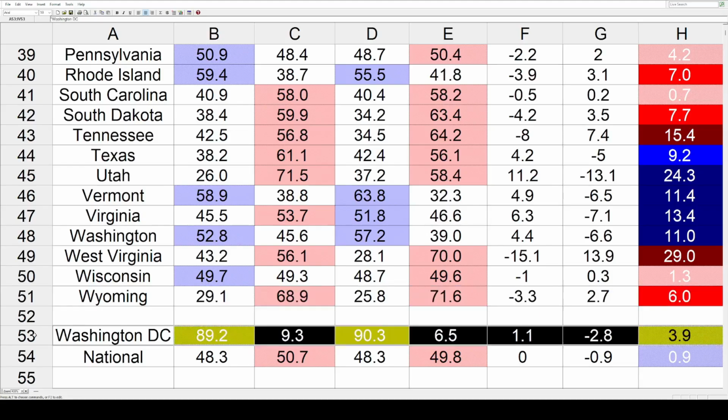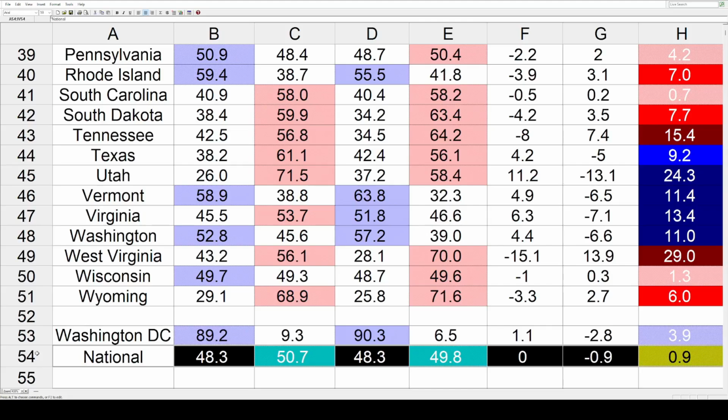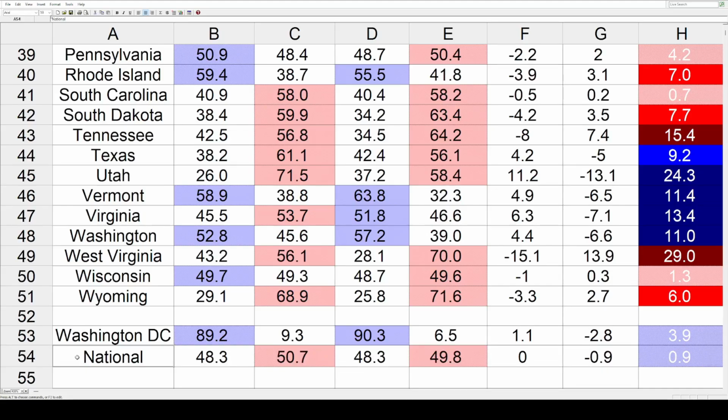And we've got Washington, D.C. on here. They got bluer by 3.9. And there's your national shift. Again, the Democrats, the exact same percentage in 04 and 24. But aside from that, the Republican vote share went down by 0.9%. So that results in a small blue shift in the popular vote. So those are all of the states and all of the shifts.